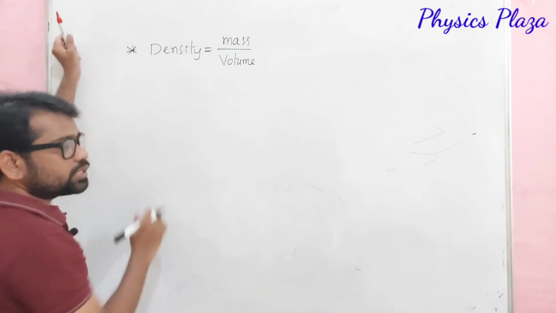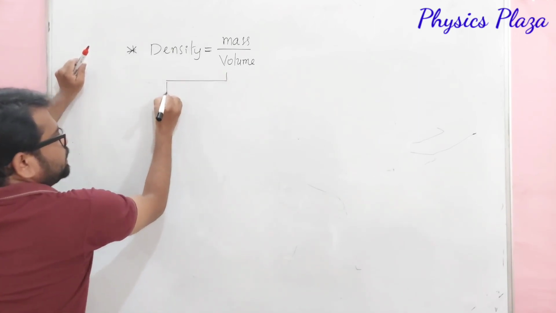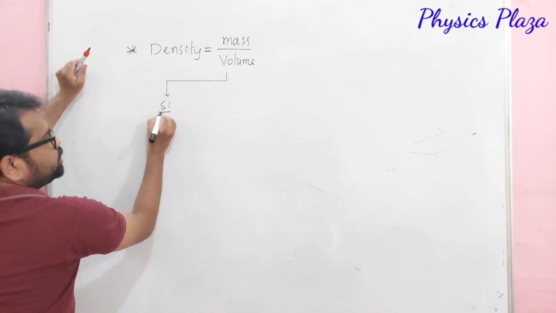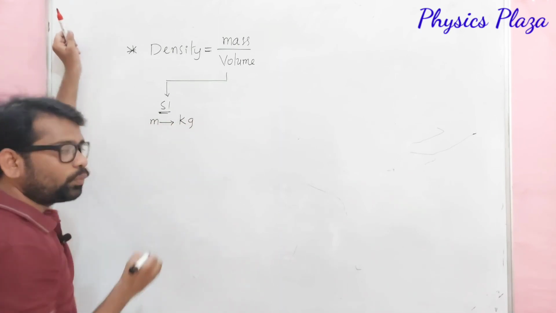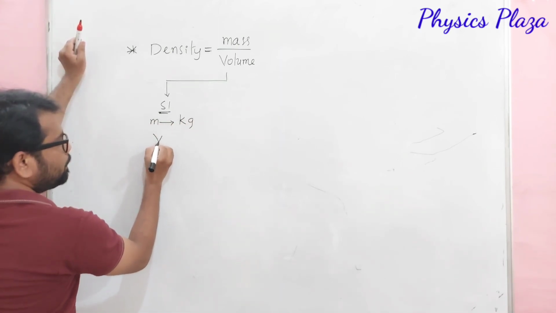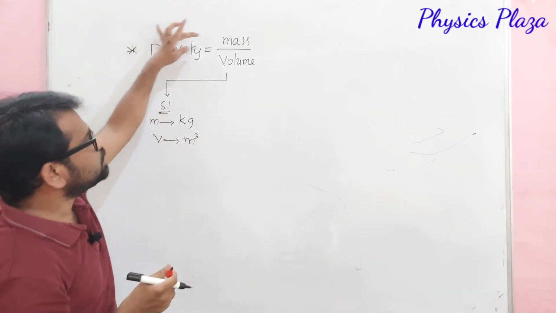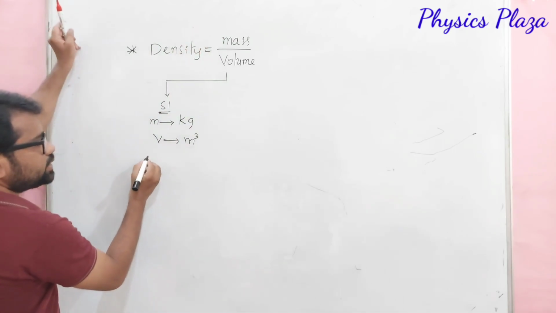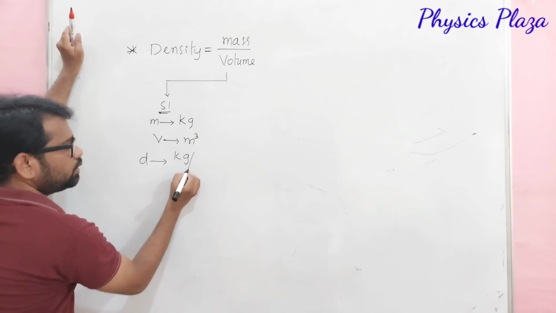Children, what are the units of density? Let us see the SI units first. In the SI system, dear children, mass is measured in kg, whereas volume is measured in meter cube. So as density is mass per volume, its SI unit is kg per meter cube.